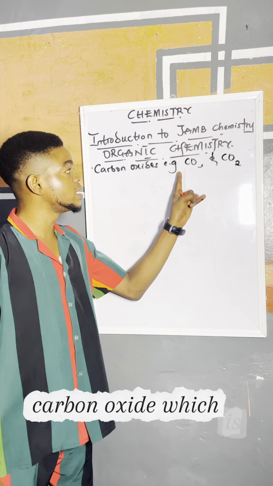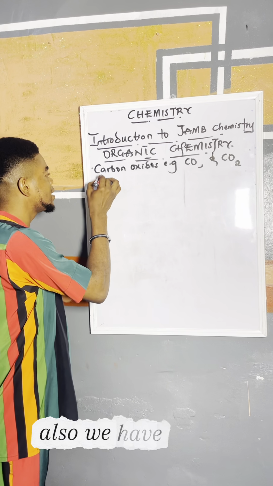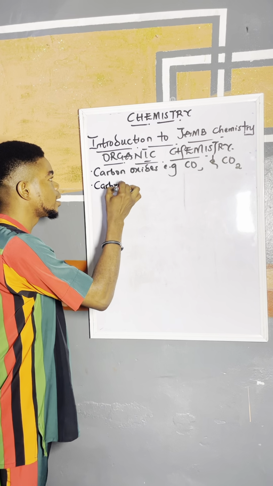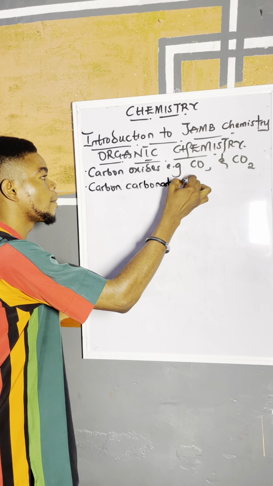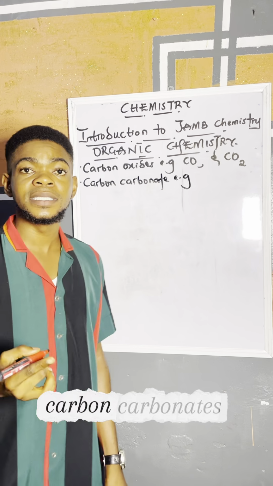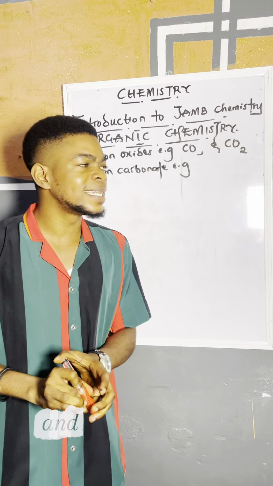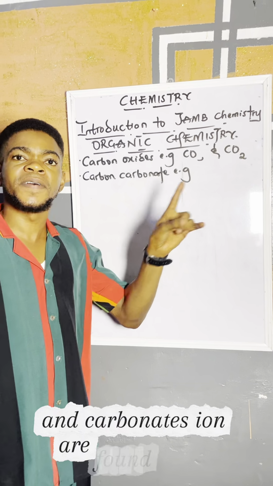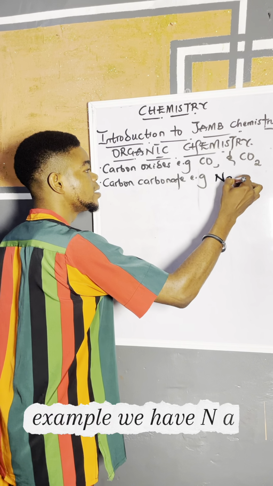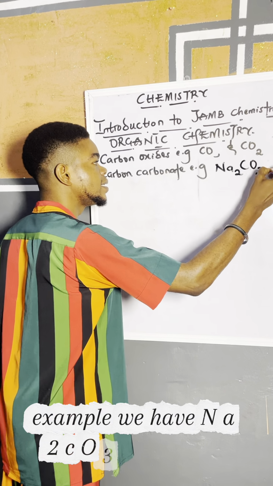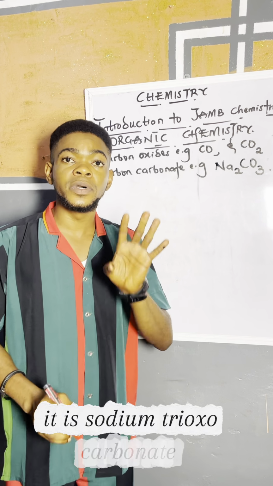Carbon oxides, which are carbon(II) oxide and carbon(IV) oxide. Also we have carbonates. Carbonates are majorly found in carbonic acid, and carbonate ions are found inside. Example, we have Na2CO3, sodium carbonate.